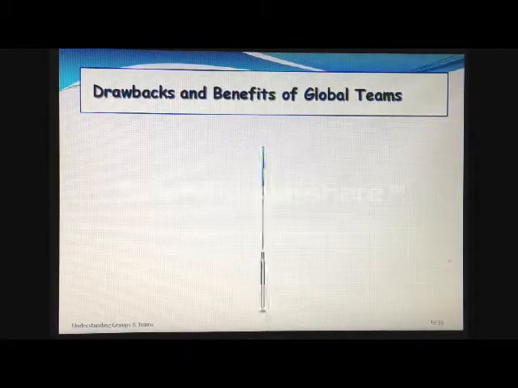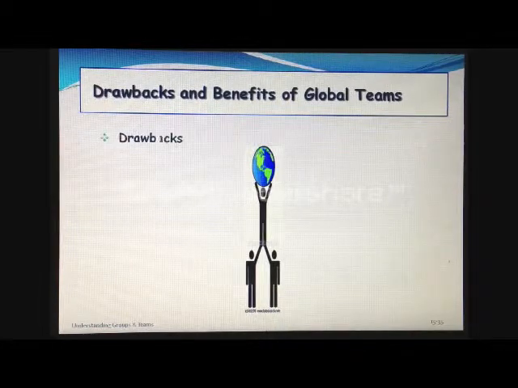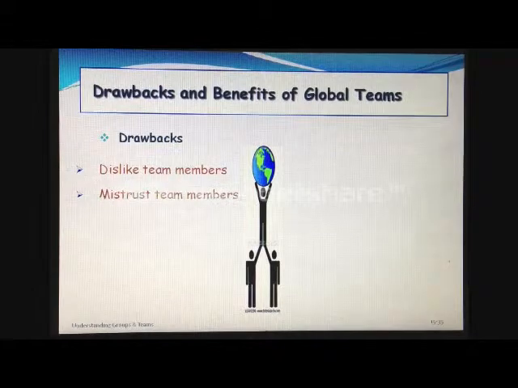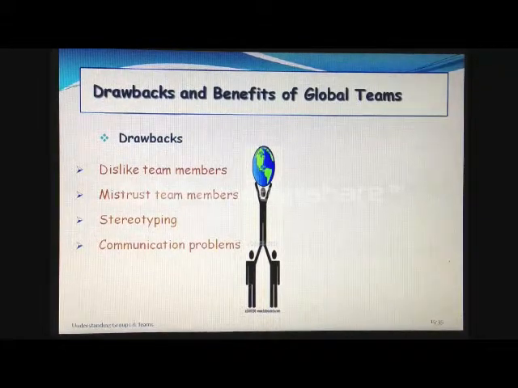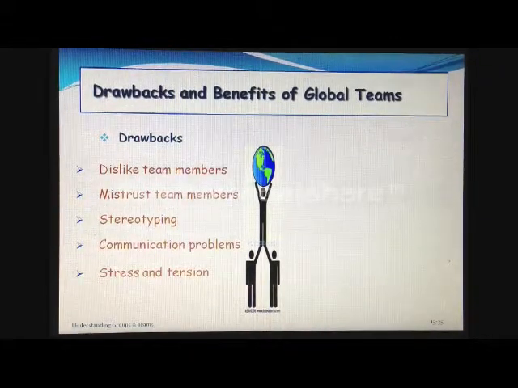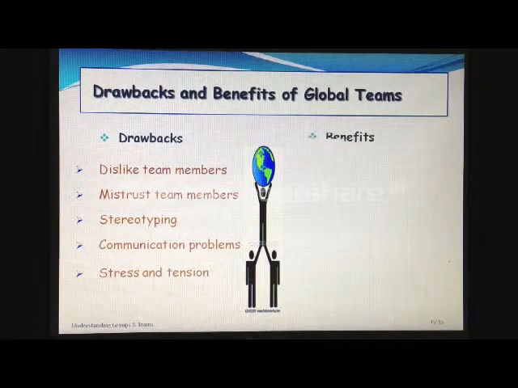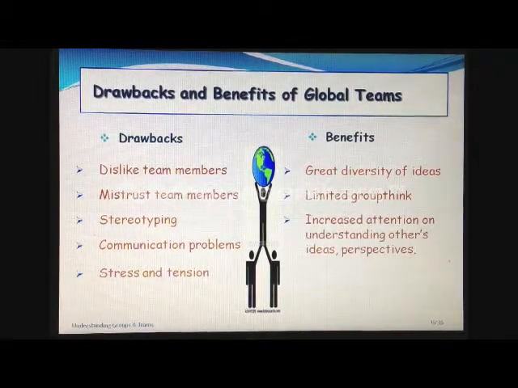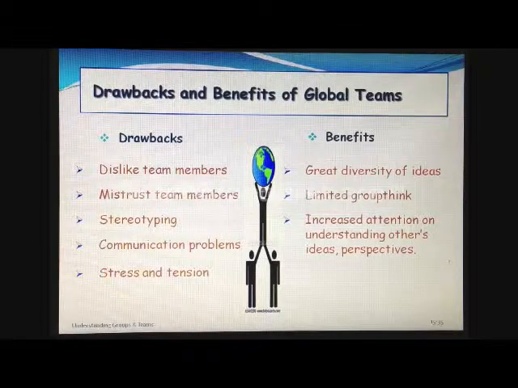The drawbacks and benefits of global teams. Its drawbacks are: members dislike team members. They also mistrust them. There is potential for stereotyping. There could be communication problems. Stress and tension will occur. The benefits are: there is great diversity of ideas. There is limited groupthink. There is increased attention on understanding others' ideas and perspectives.